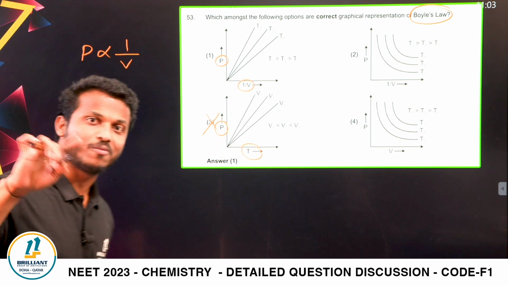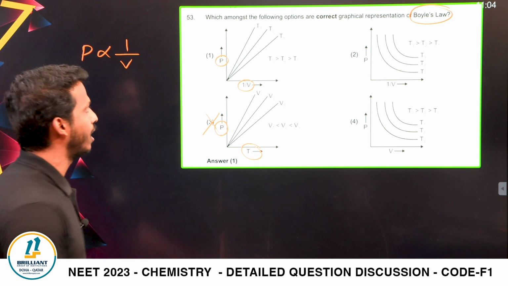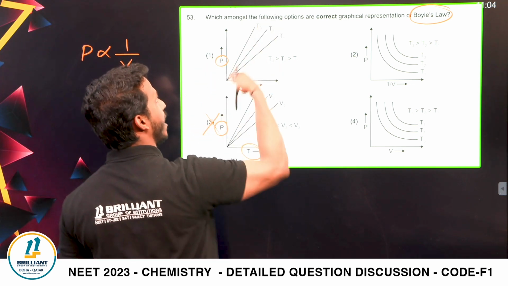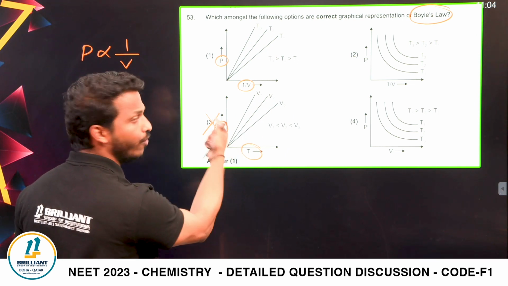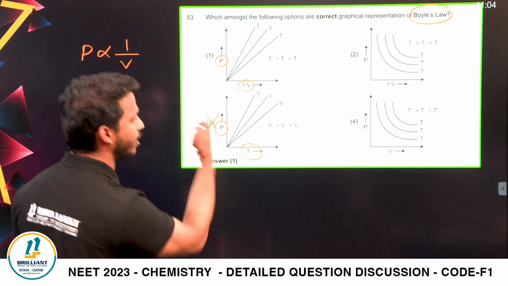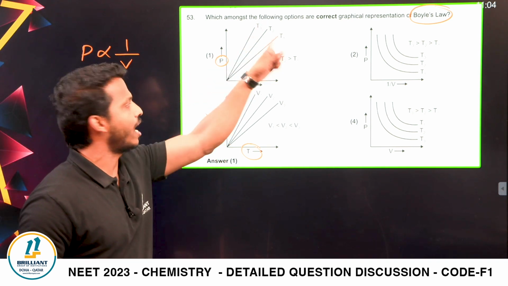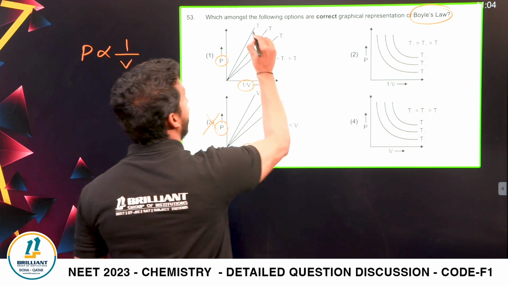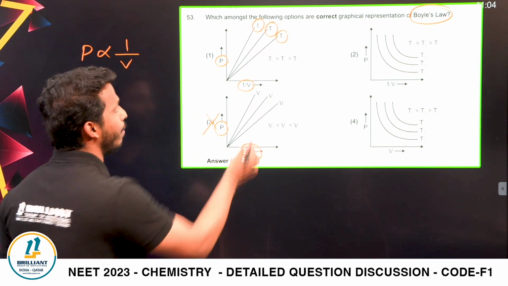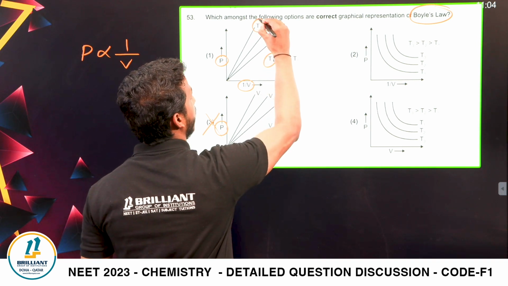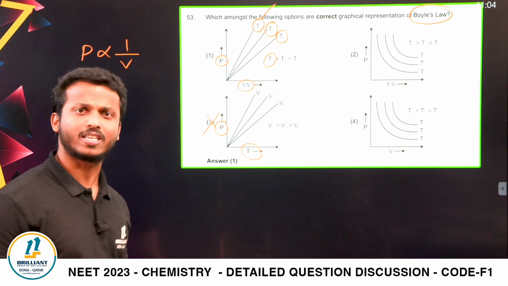Pressure and volume are inversely proportional, so pressure and 1/V are directly proportional. This graph is okay. Even this graph we already cut, because it's pressure against T. So pressure and 1/V are directly proportional; yes, the graph is okay. They gave temperatures T3, T2, T1, and they mention here that T3 is bigger than T2, and T1 is smaller. Is it correct or not?